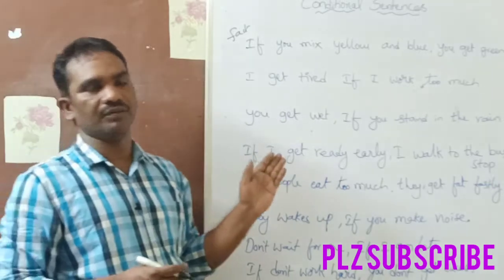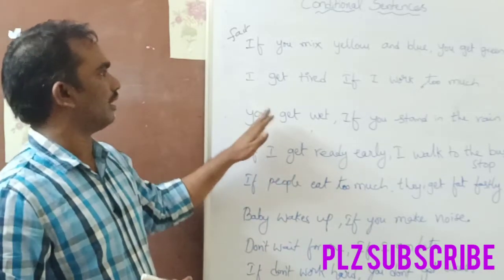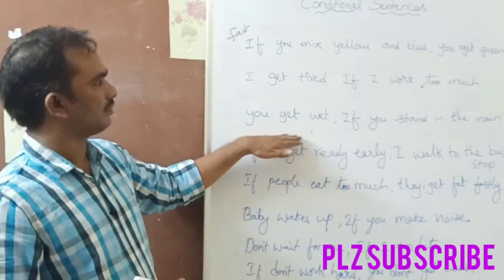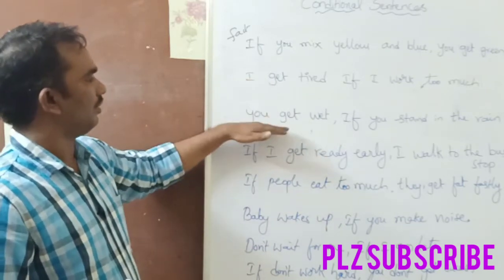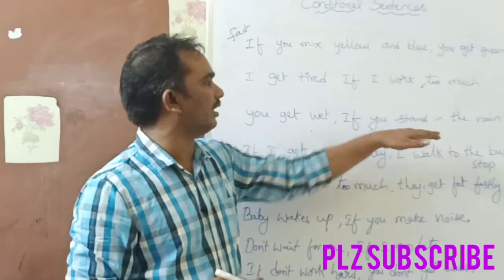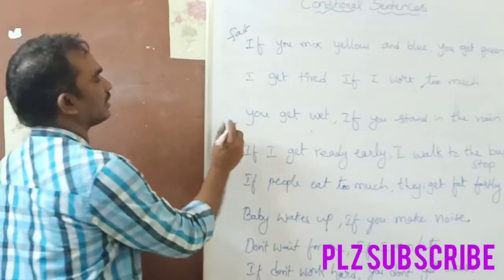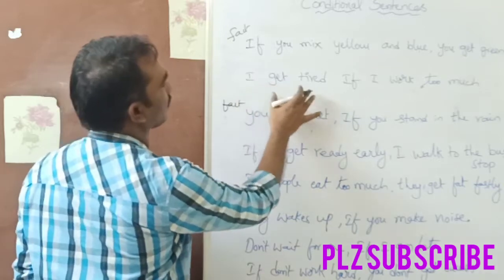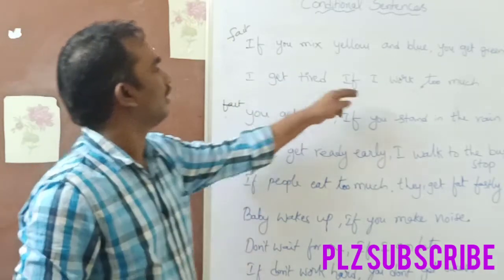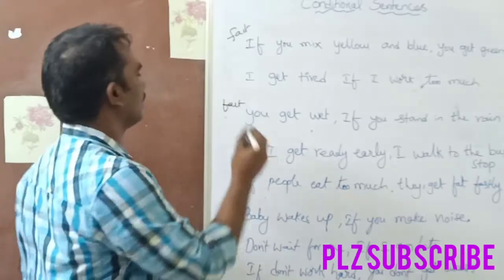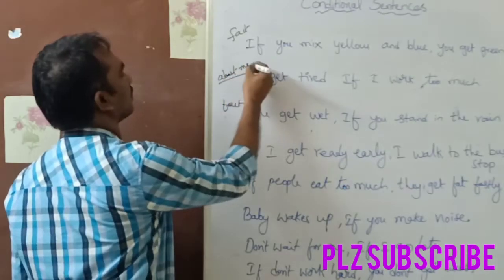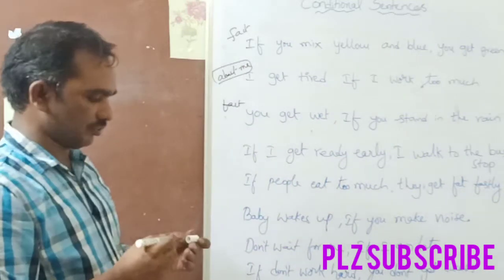You can write it either way. The same way, you get wet if you stand in the rain. This is also a fact. And I get tired if I work too much is about me. This is what happens to me.